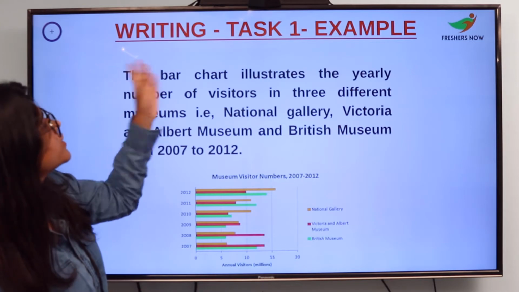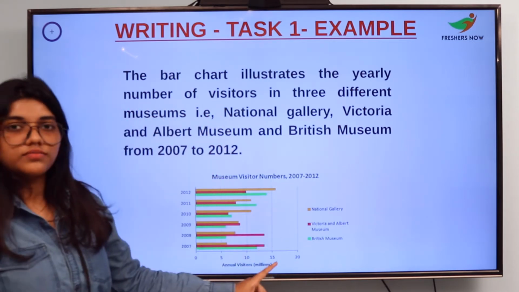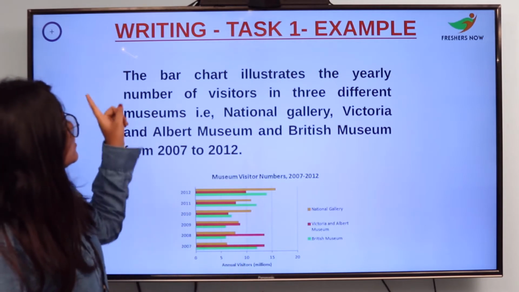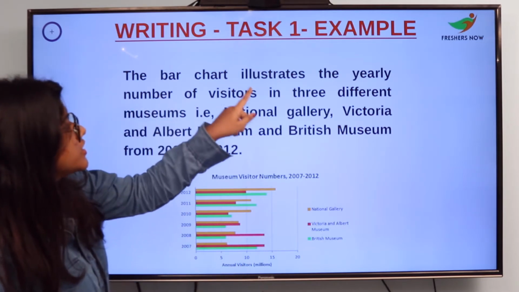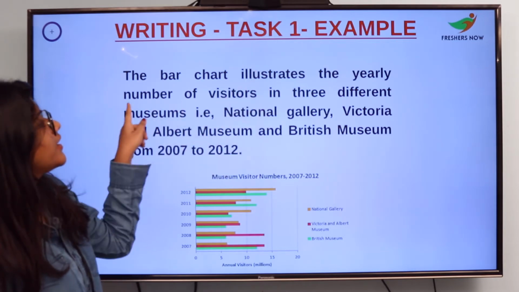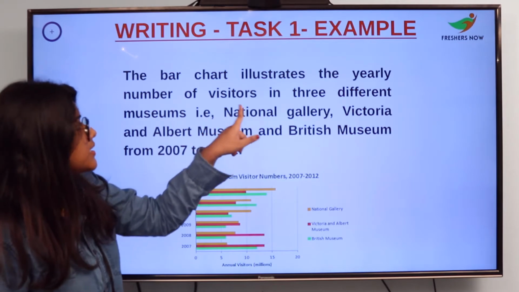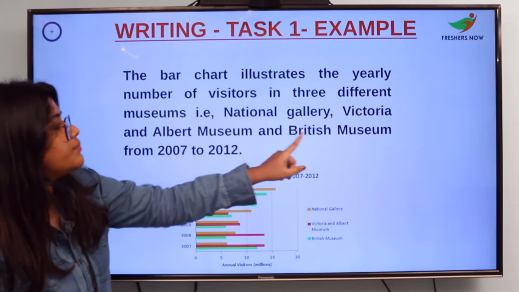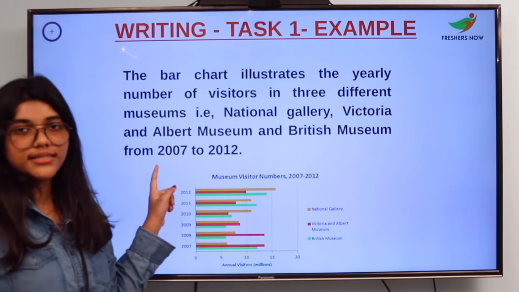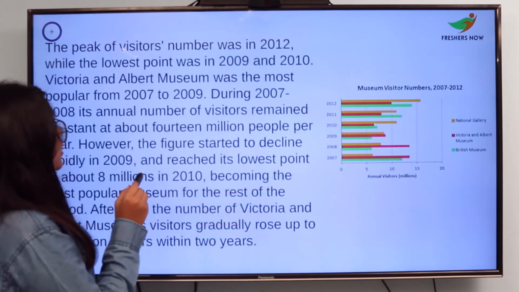Here you go, the question for writing Task 1. So this is the graph. Please read the question properly. The bar graph illustrates the yearly number of visitors in 3 different museums, that is the National Gallery, the Victoria and Albert Museum and the British Museum, from 2007 to 2012. So this will be your question.